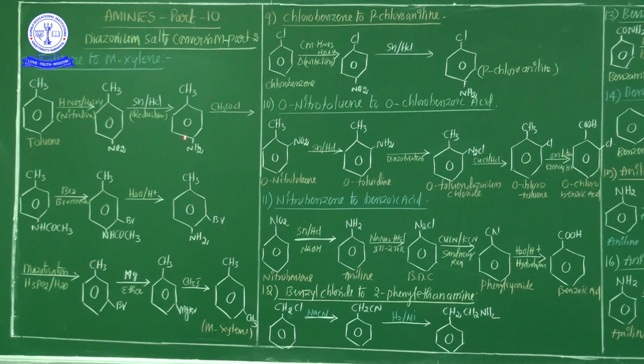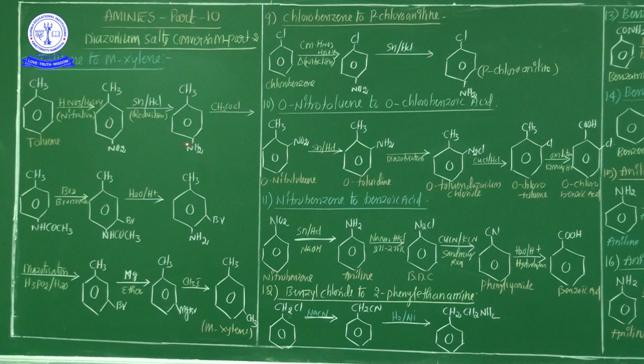This is commonly known as, this compound name is paratoluidine. First, toluene is converted into paratoluidine in two processes. Number one, nitration process, converted into 4-nitrotoluene. This 4-nitrotoluene is involved in the reduction process, and paratoluidine is liberated. Sometimes, my dear students, this question may be changed to toluene to M-xylene or sometimes paratoluidine to M-xylene. So paratoluidine to M-xylene means you will write from this compound onwards.